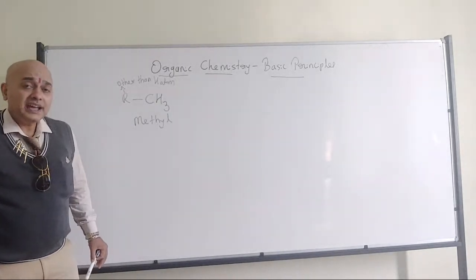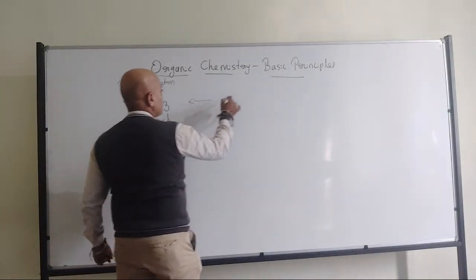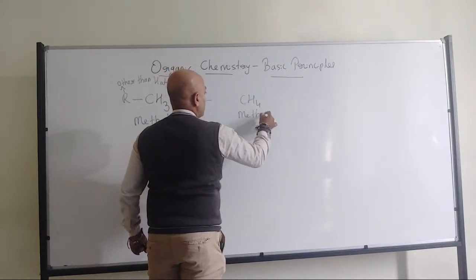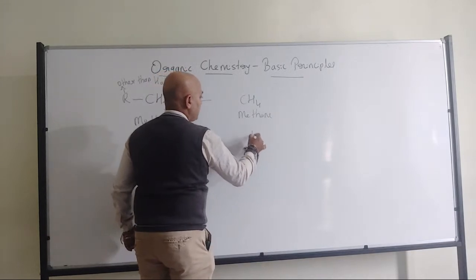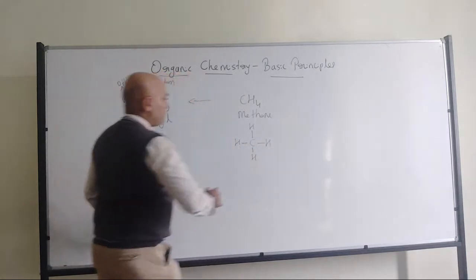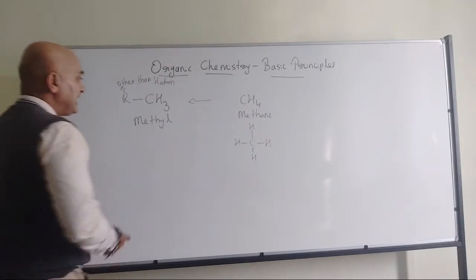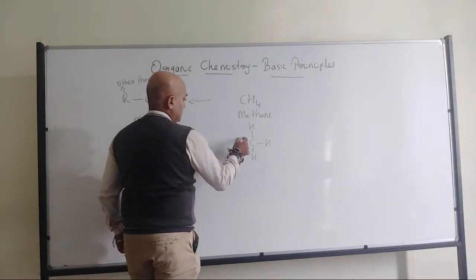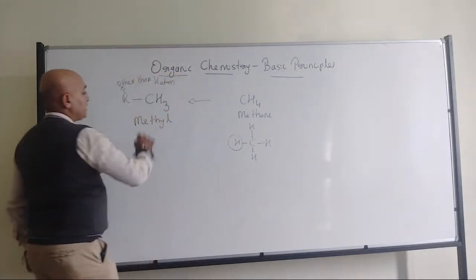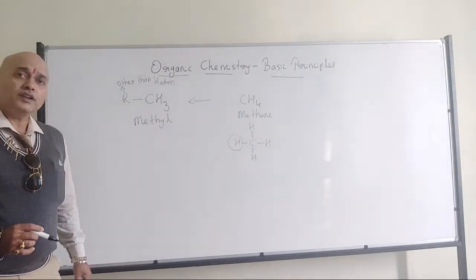From where did this one come? This one came from methane. In methane we have 4 hydrogens attached to the carbon. In that, 1 hydrogen will be replaced by the R. Then it is called methyl. All of you have understood?